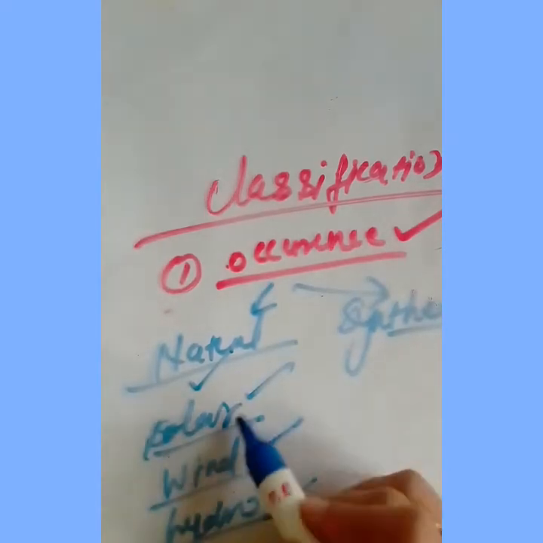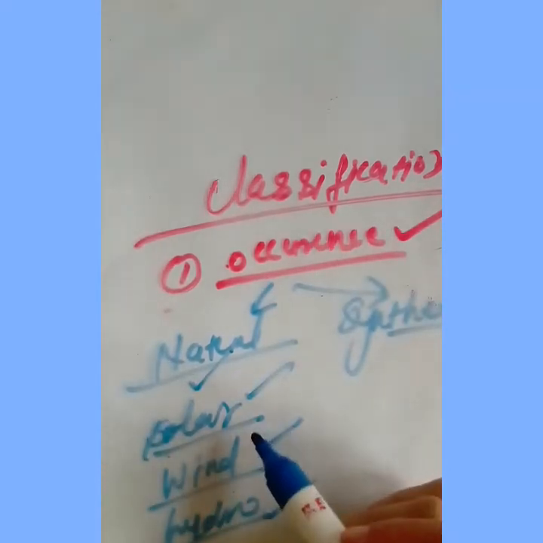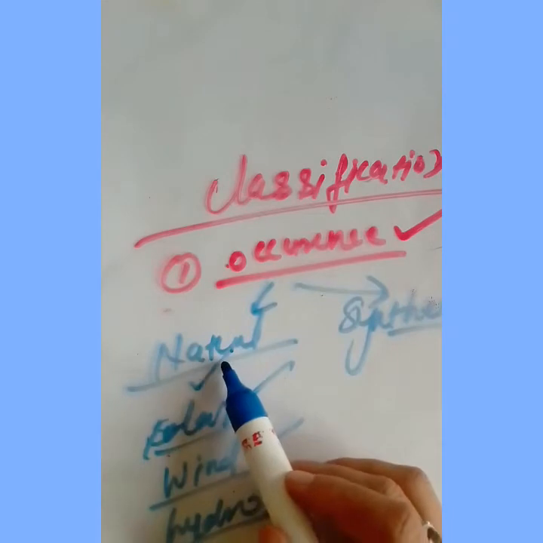Common examples are solar energy we get from the sun, wind energy we get from the air, and hydro energy we obtain from the water. So all these are different forms of energy which we get from natural resources, that is the sun, air and water.